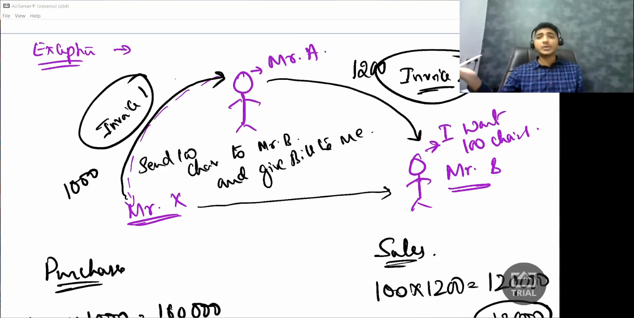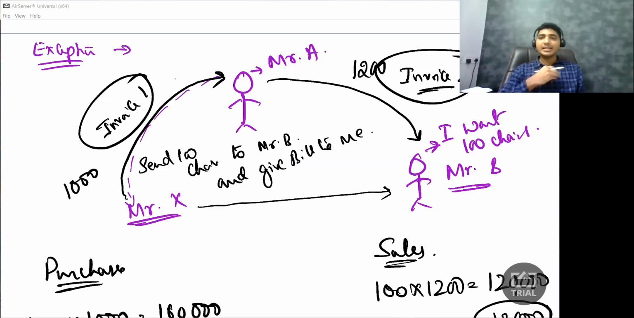So how is service possible? Goods we understand, but service, how is it? Let's simply take an example. In the same setup, Mr. B is asking me to supply some food items, some catering service. Mr. B is getting married. So Mr. B has asked me to supply 10 food items, and out of which I only prepare 8 food items.